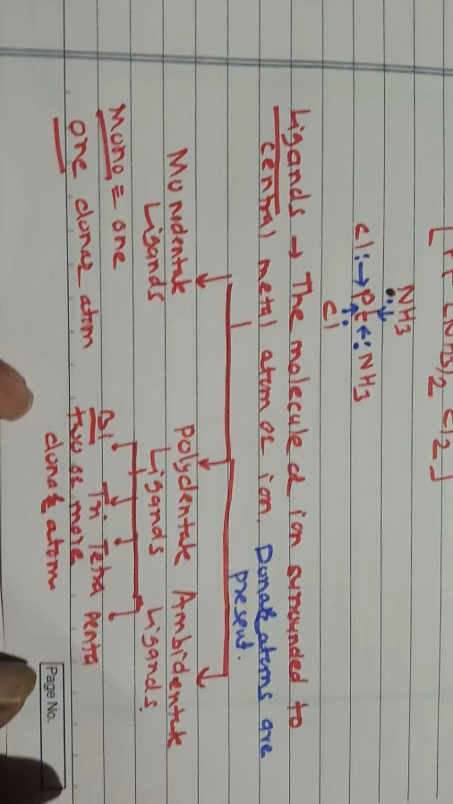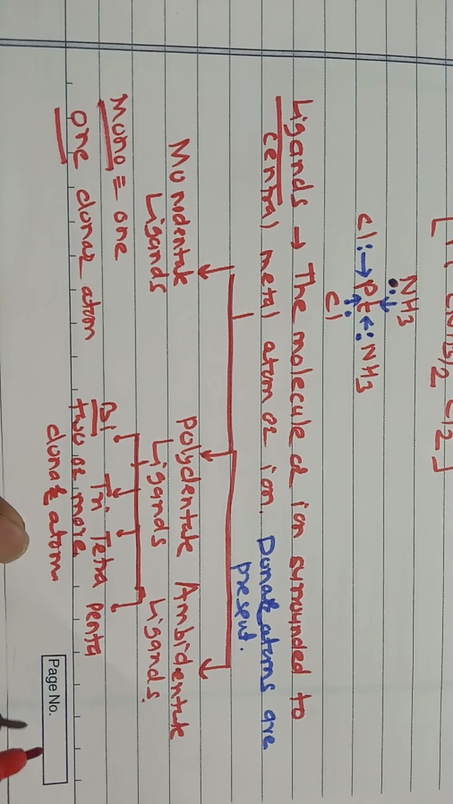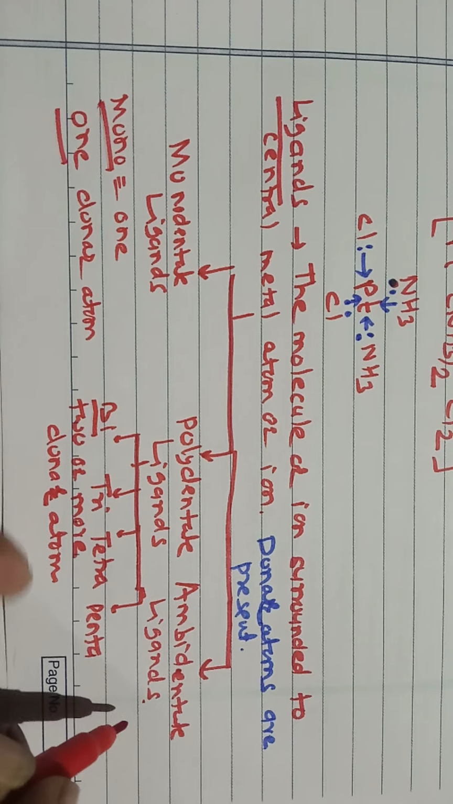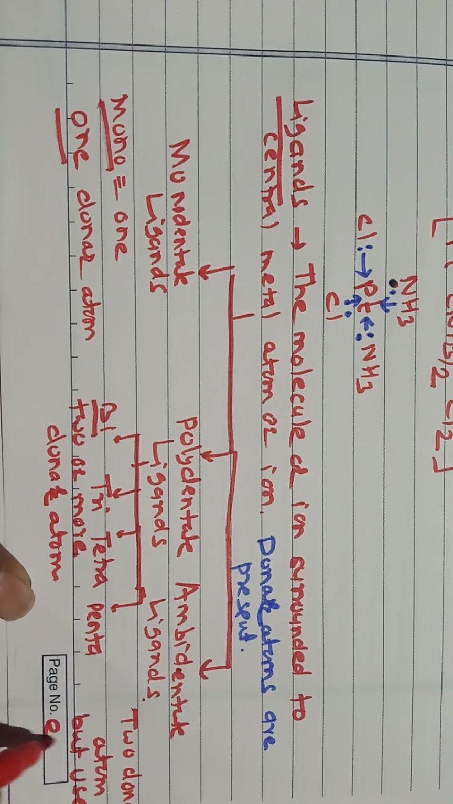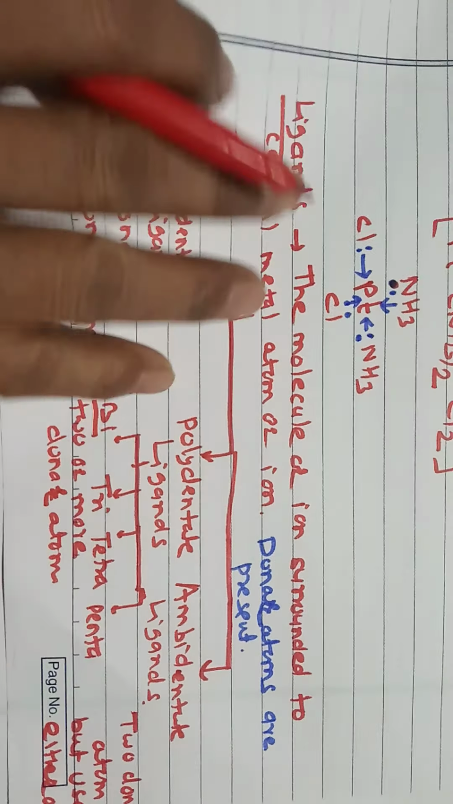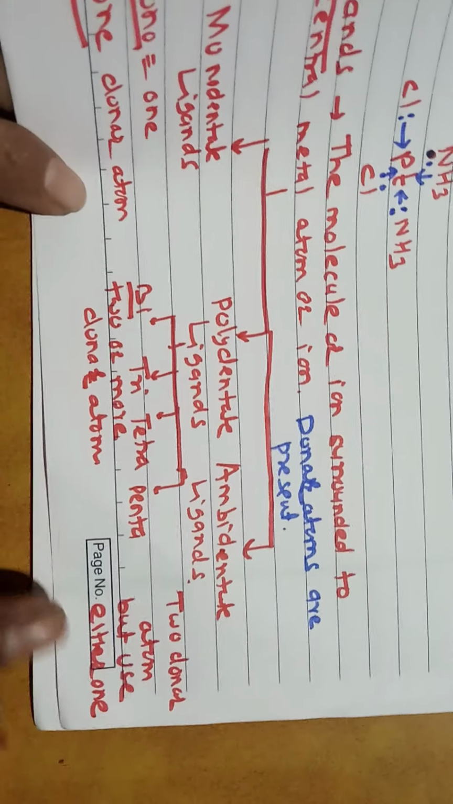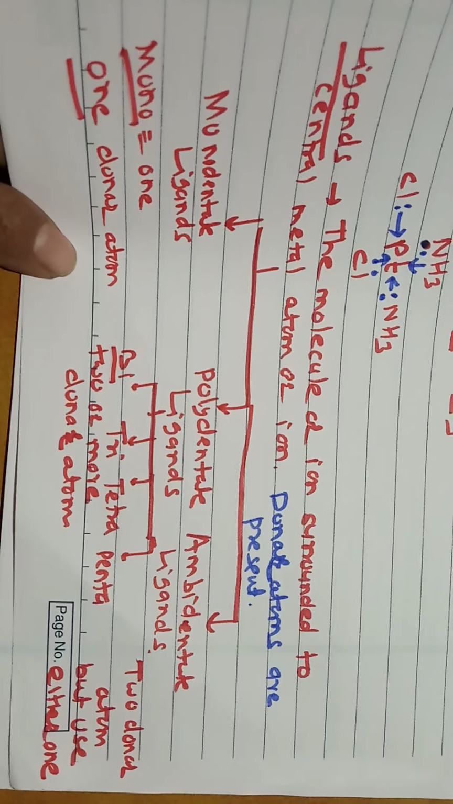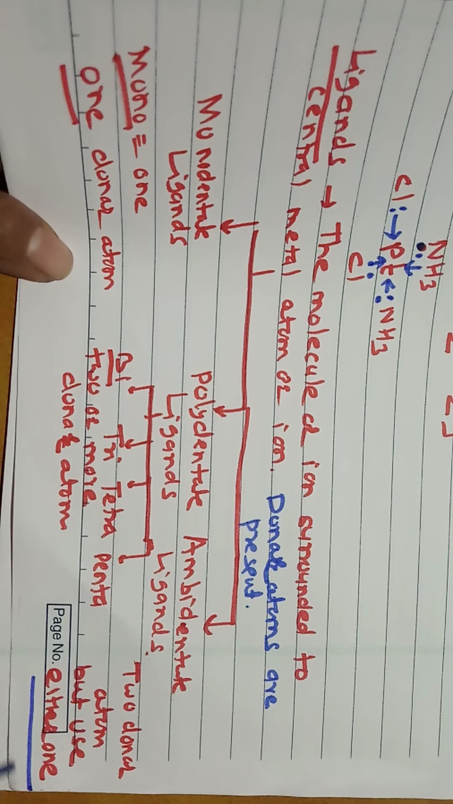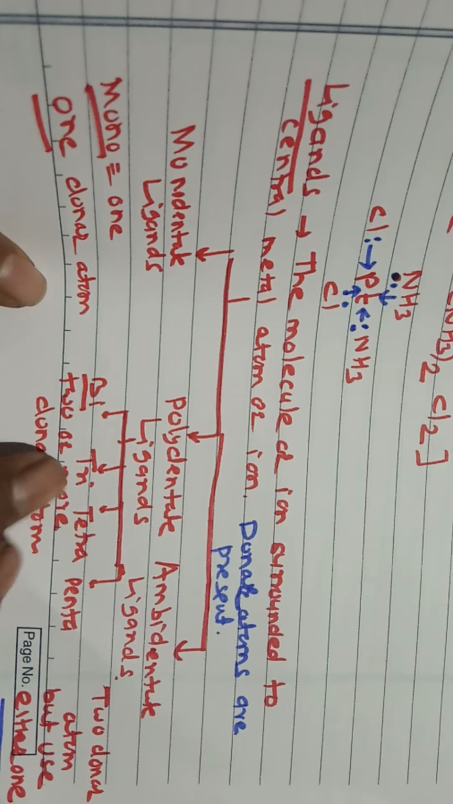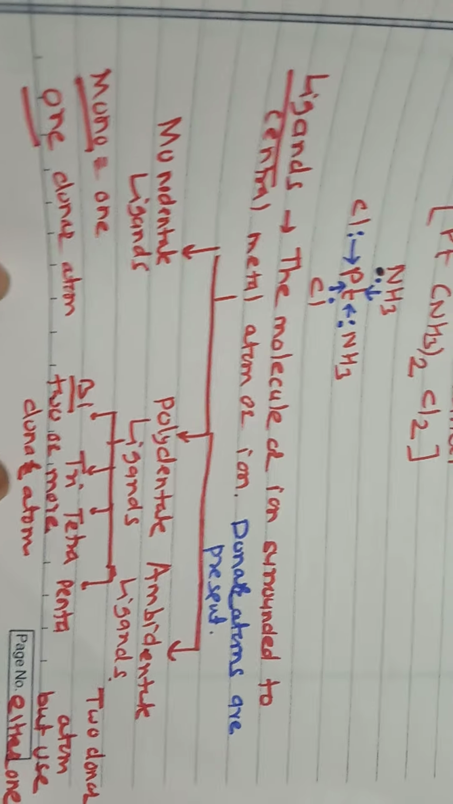Okay. When you consider the ambidentate ligands, they have two donor atoms but use either one. Though it has two donor atoms, at a time it can use any one of them. It cannot use both at a time. Therefore they are called ambidentate ligands.